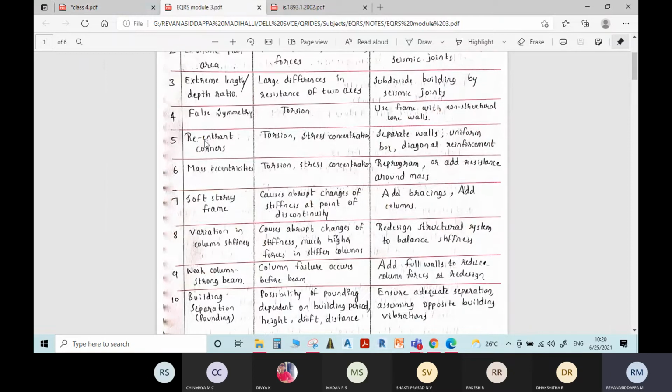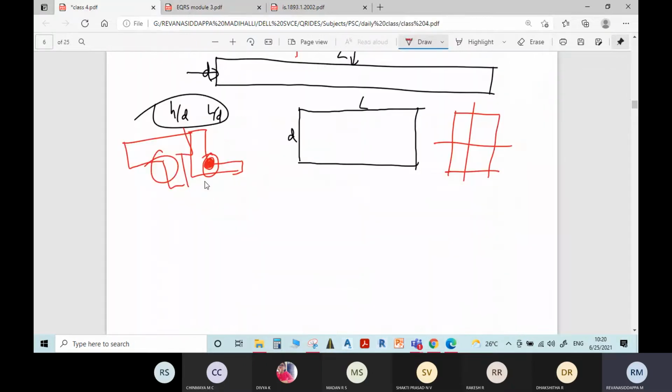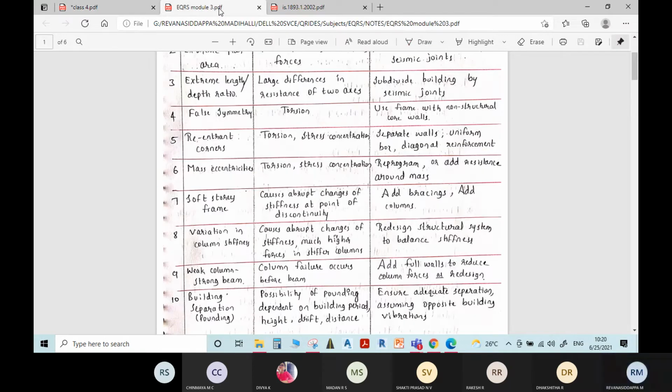Next topic we have is re-entrant corners. Just now I explained, if you go for an L shape or T shape, at this corner the stress concentration will be more. As a result of that, there will be failure of the structure. Therefore, if you go for a building with re-entrant corners, there will be torsion and stress concentration. The remedy is separate walls, uniform box, diagonal reinforcement.